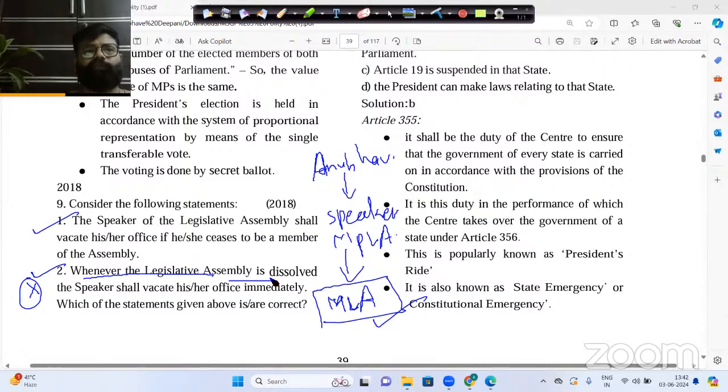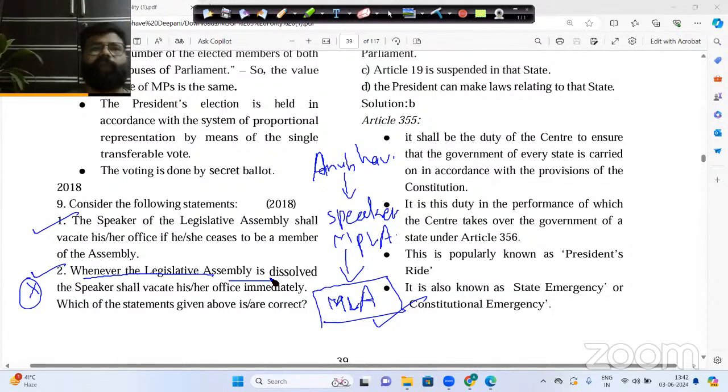But the Speaker does not resign. Why? Because if the Speaker fights the next election again and wins, he will become the pro tem Speaker in the next Assembly or Lok Sabha sitting. And after that, the permanent Speaker will be elected.